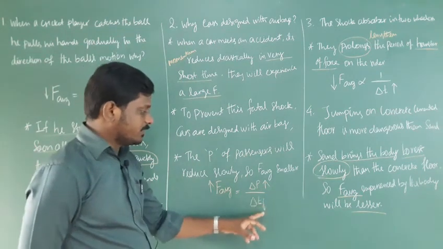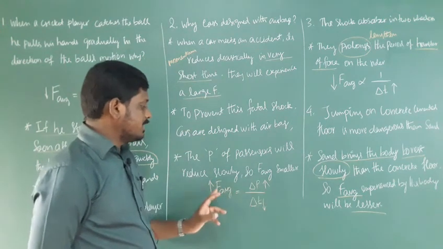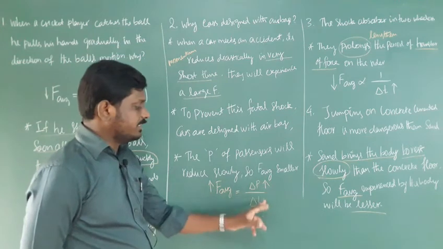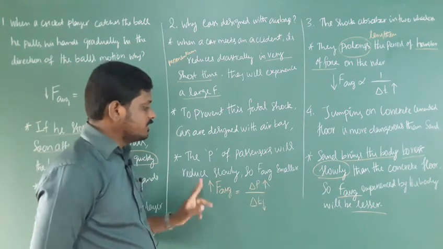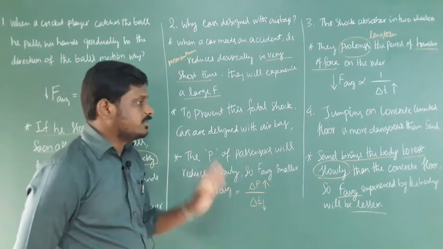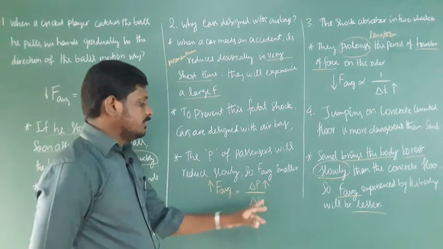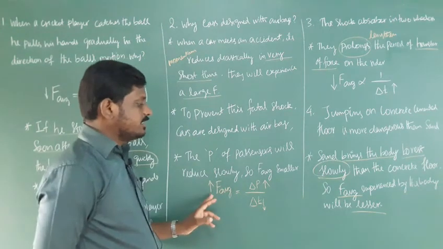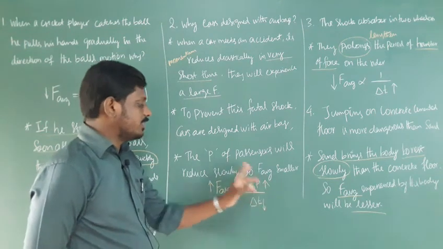If you increase the time, average force decreases. Using the airbag means you are increasing the time. Without it, the time decreases and average force increases due to that drastic change of momentum.